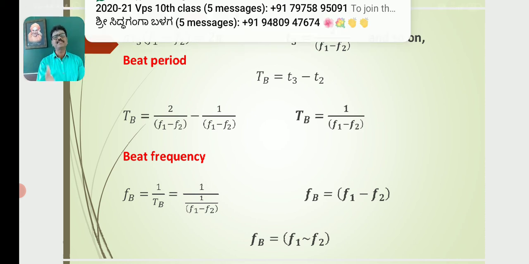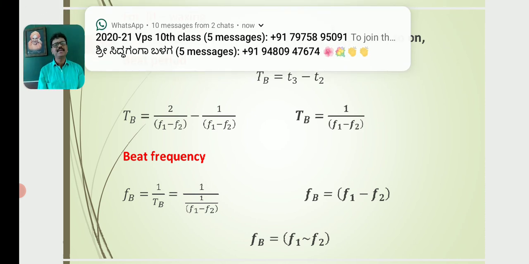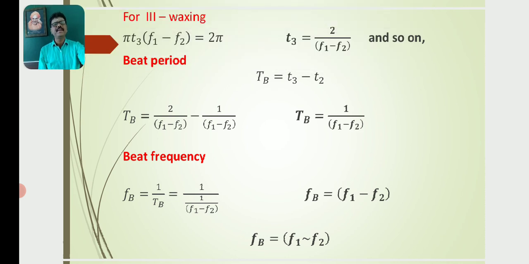After simplification we get Fb equal to f1 minus f2. Maybe f1 is greater than f2 or f2 is greater than f1, so the beat frequency is equal to the difference of f1 and f2. The beat frequency is equal to the difference between the frequencies of the individual waves.